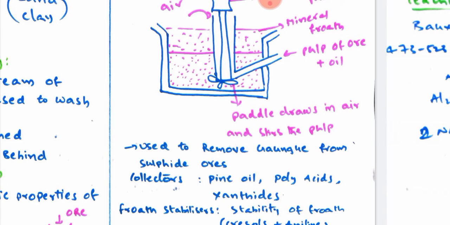The sulfide ore has the major compound, which is the sulfide. In addition to that, the sulfide ore has a number of other ores also. So in order to separate the gangue from the sulfide ores, we use the froth flotation process.